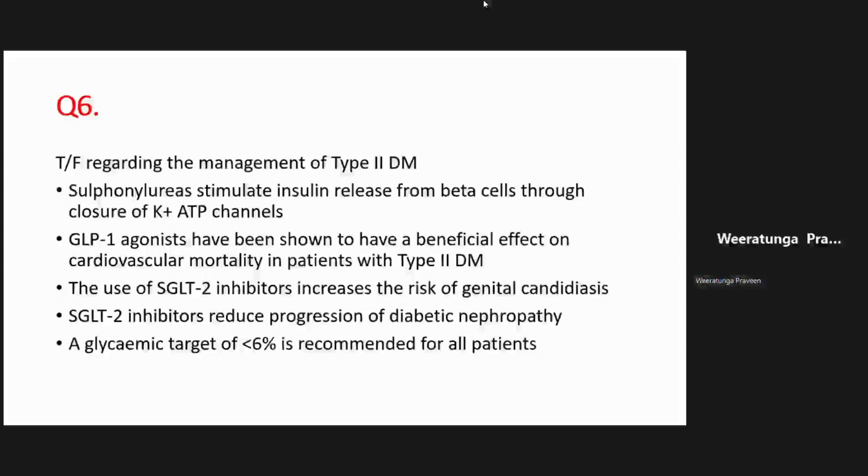So glycemic target, again, the glycemic target should be individualized, right? And you go for a glycemic target of 6 or whatever, you need young patients, right? Young, recently diagnosed people. And please write that down if you don't remember. We do not go for a strict glycemic management in people who are elderly, right? That is very important. You don't go for a strict glycemic management.